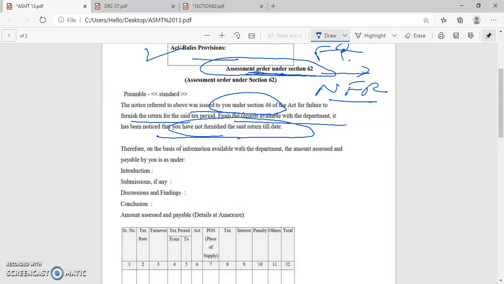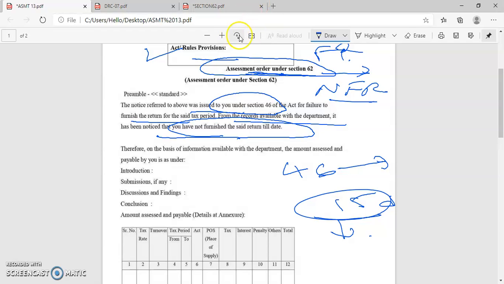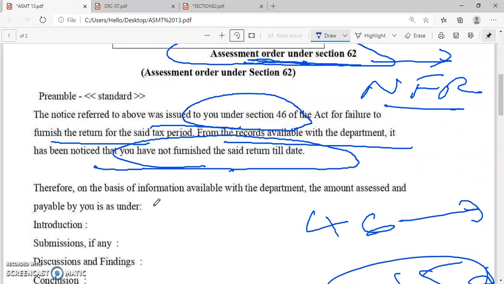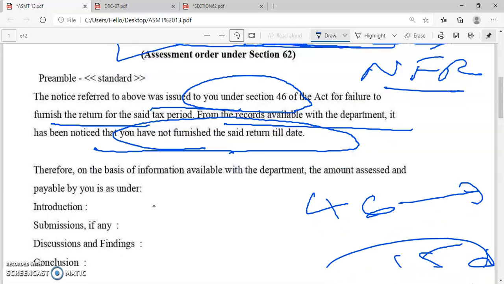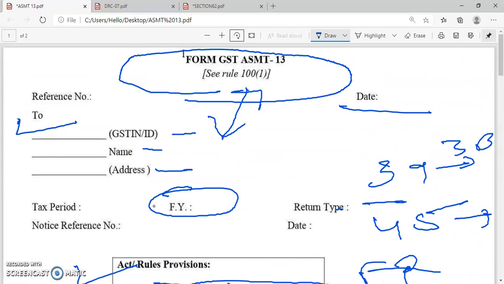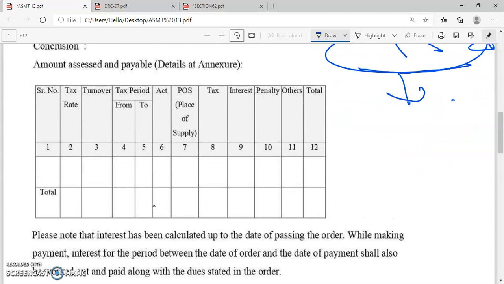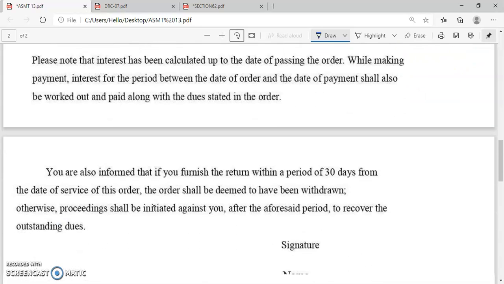So under Section 46 you will be given a time limit of 15 days to furnish the return. However, if you fail to furnish such return within the period of 15 days, then assessment under Section 62 will happen, and such assessment order will be issued in Form number ASMT 13. So this is Form ASMT 13, and here the amount assessed and payable will be mentioned in detail as per annexure. You will find here tax rate, turnover, tax period, tax, interest, penalty, etc.